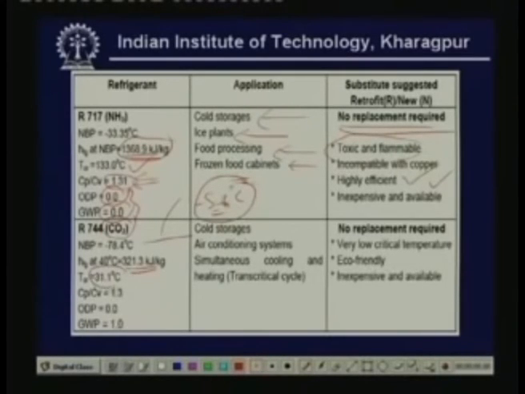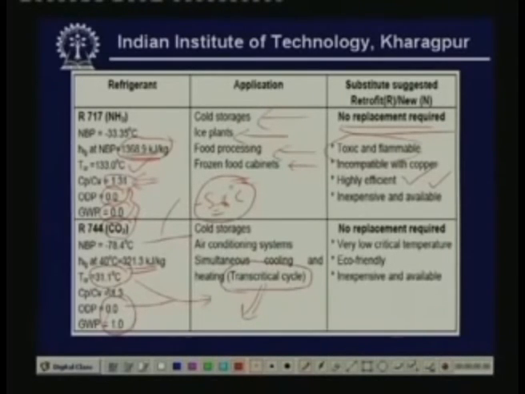The major problem with this is its critical temperature is very low. That is the reason why it was phased out. But alternate cycles have been devised, that is the transcritical cycle, where the condensation process is replaced by a gas cooling process, and this has made a strong comeback because of the modification in the cycle. Other important properties are, it has zero ODP, and it also has very low GWP.